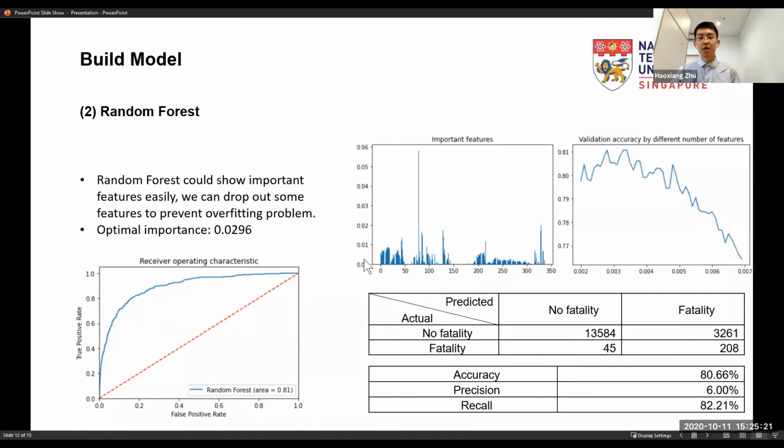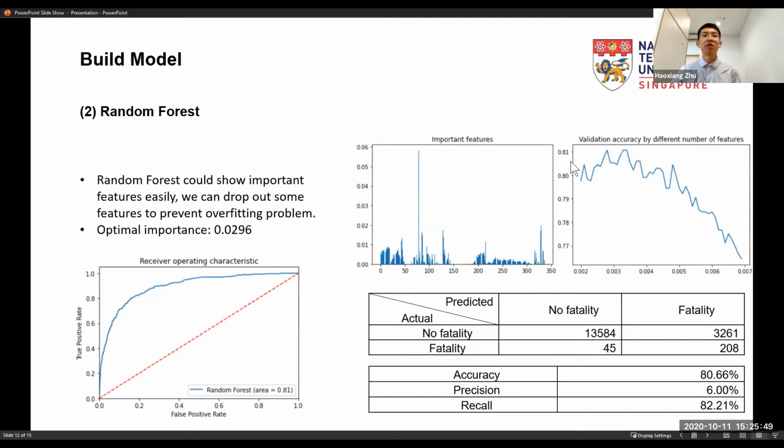And for random forest, the model with default parameters has a serious overfitting problem. The accuracy for the train set is nearly 100%. So I decided to drop some features that are not important. And here is a plot of important features. And the process of dropping features was done in the validation set.